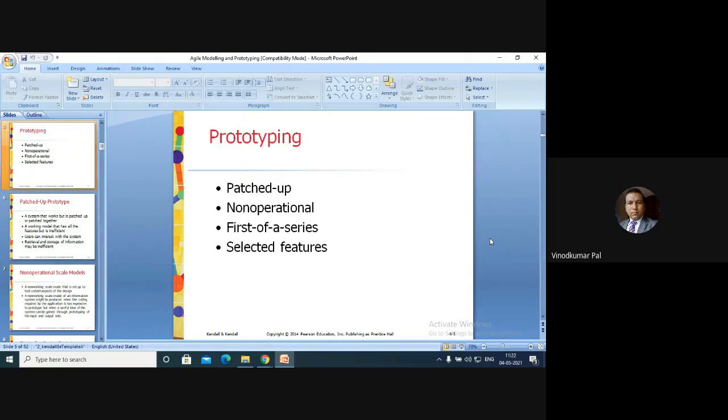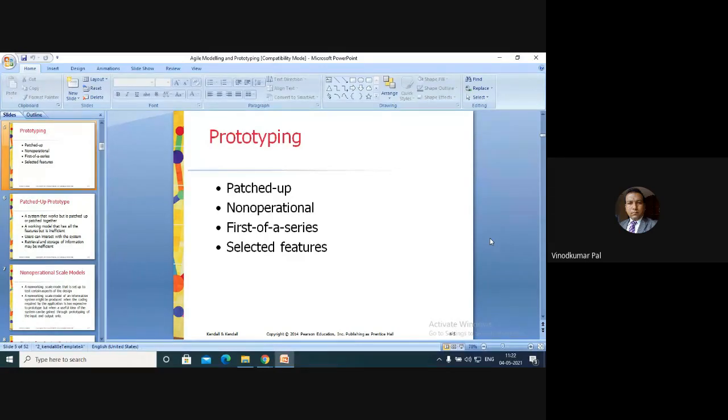Now, patched up prototyping is the first kind of prototype. It has to do with constructing a particular system that works, but it is patched up or patched together. If I can give you an example from the engineering approach, the best example for this is a working model of an integrated circuit.